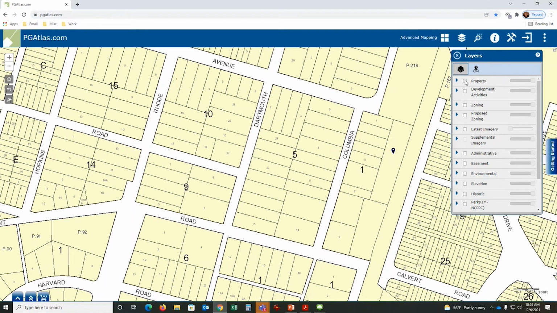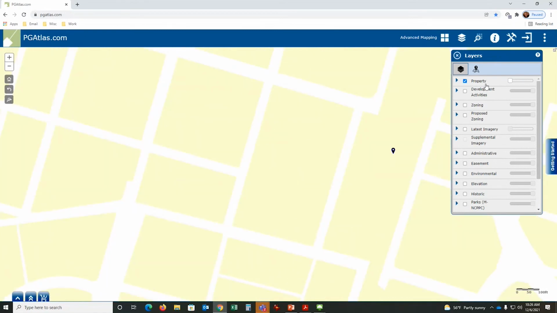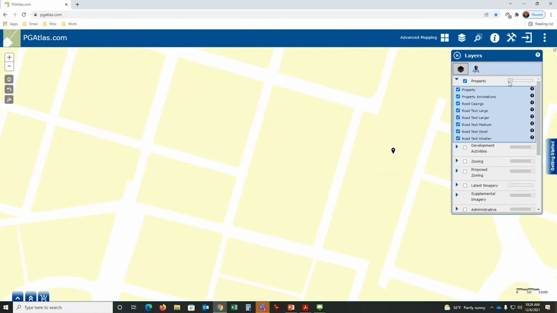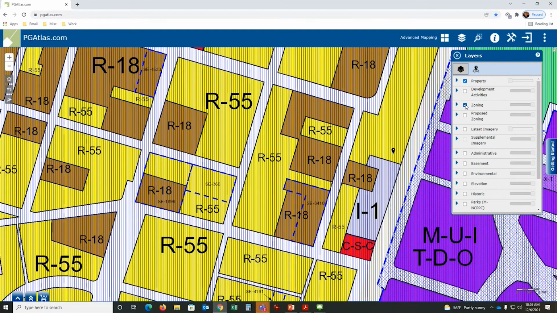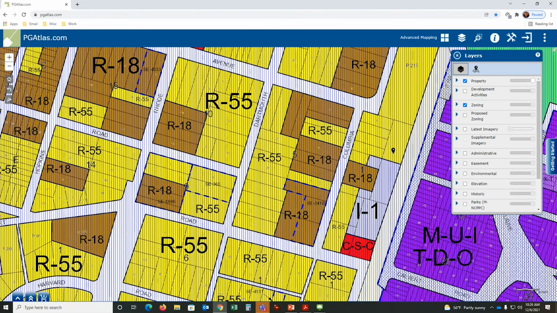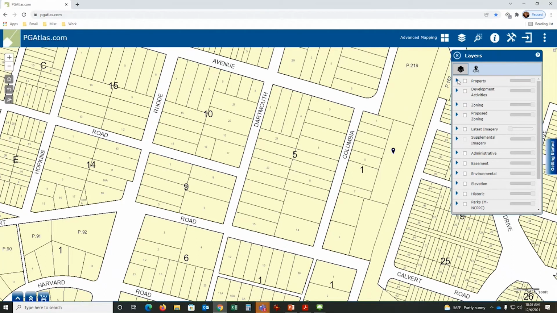So we leave it checked, although it doesn't really do anything, but you can hide it by using the transparency tool. You can just bring this in and turn on zoning without it. And now you can bring the property lines back in. Just a little workaround.